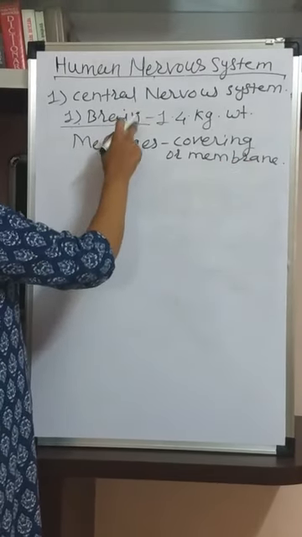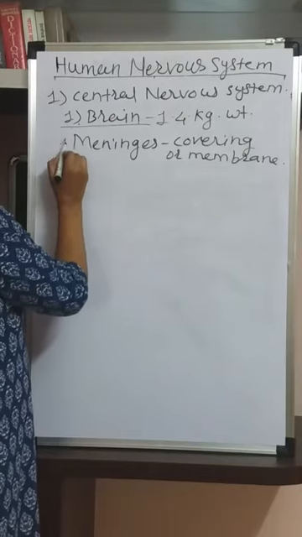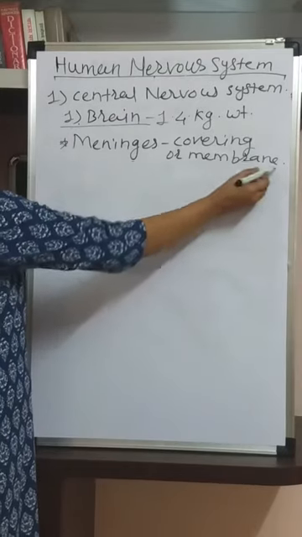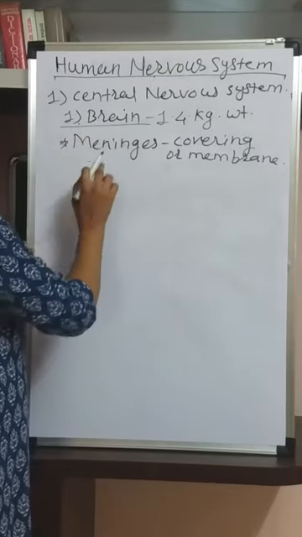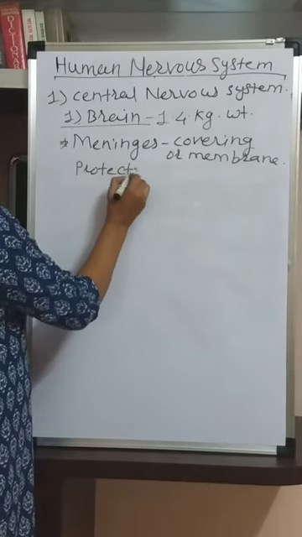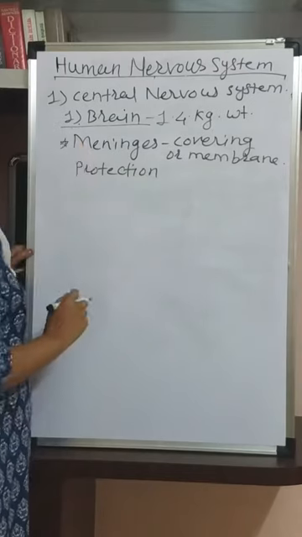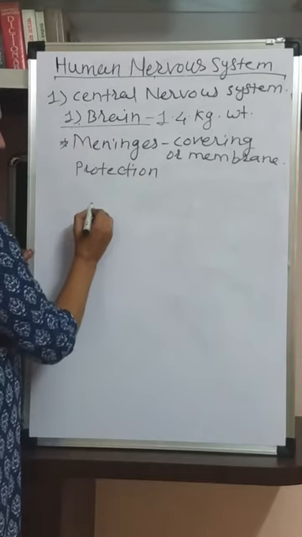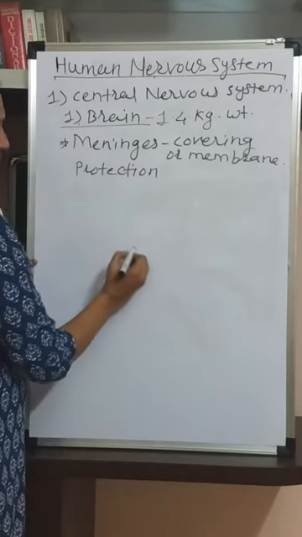Present around the brain and the spinal cord. Meninges are the coverings or the membranes present around the brain and spinal cord, particularly for the protection.